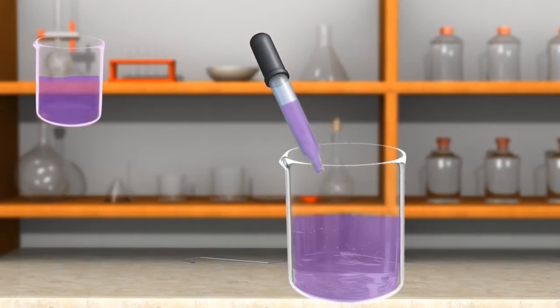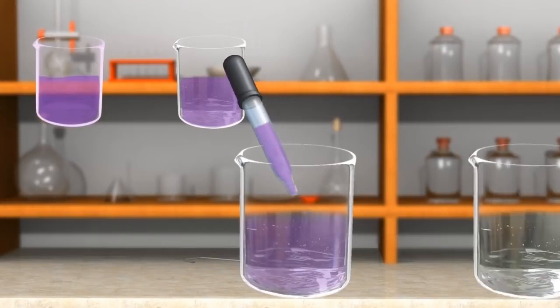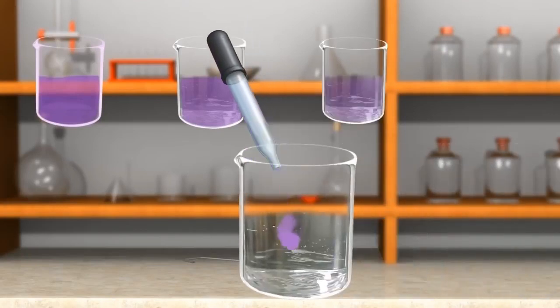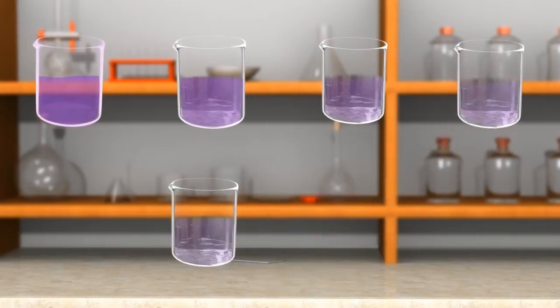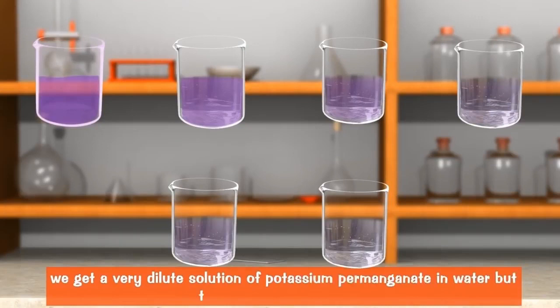Now take 10 ml of solution from the second beaker and mix it with 90 ml of water present in the third beaker to dilute it further. The color of solution will become still lighter. We keep on diluting the permanganate solution like this a number of times. In this way, we get a very dilute solution of potassium permanganate in water, but the water is still colored.